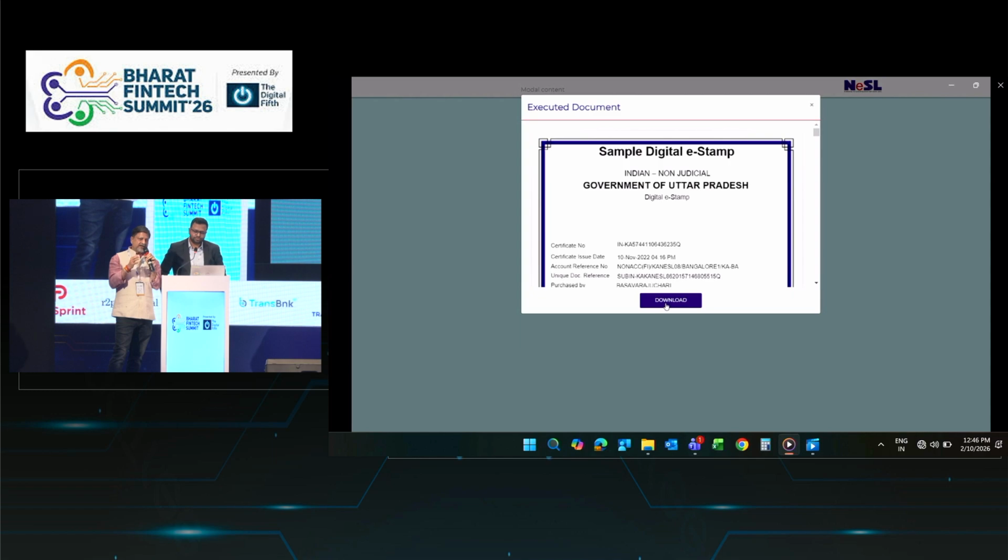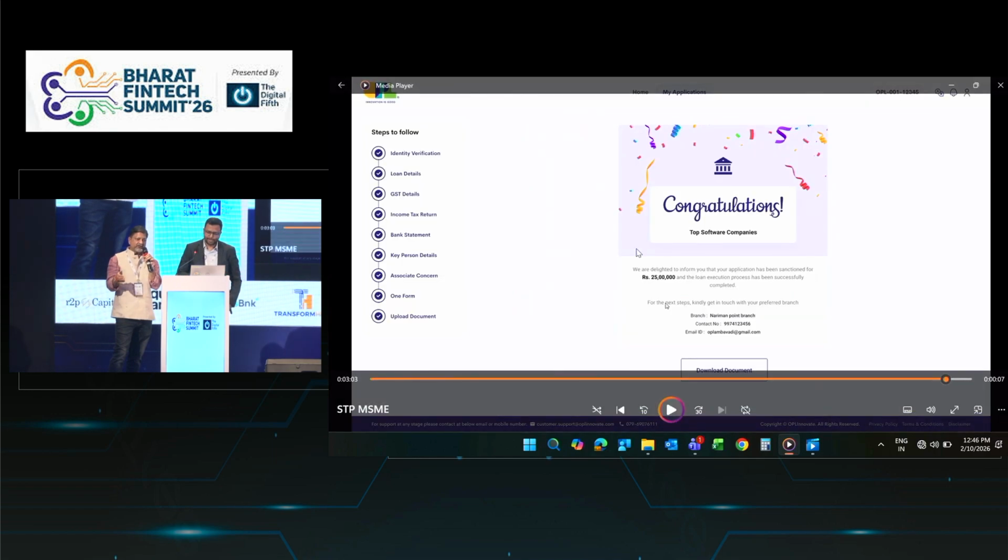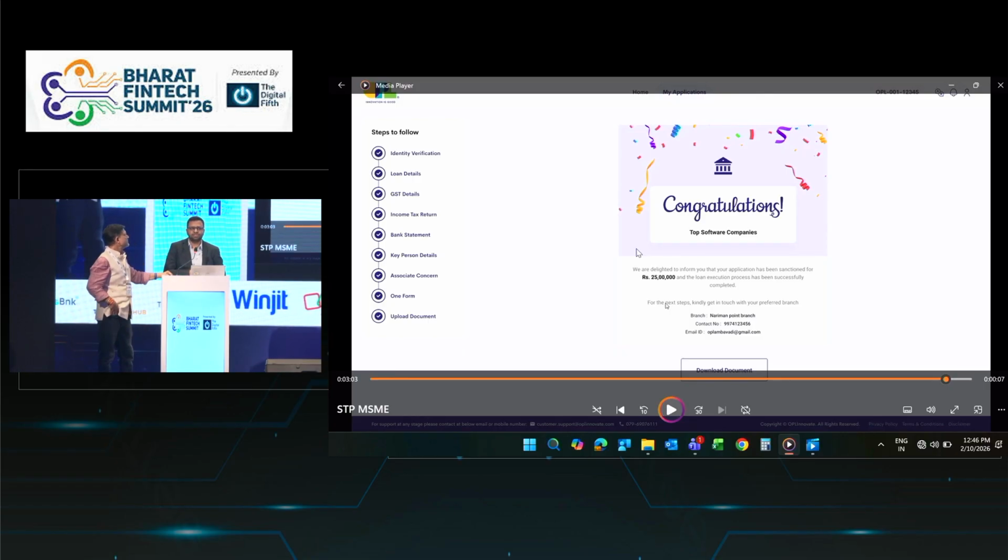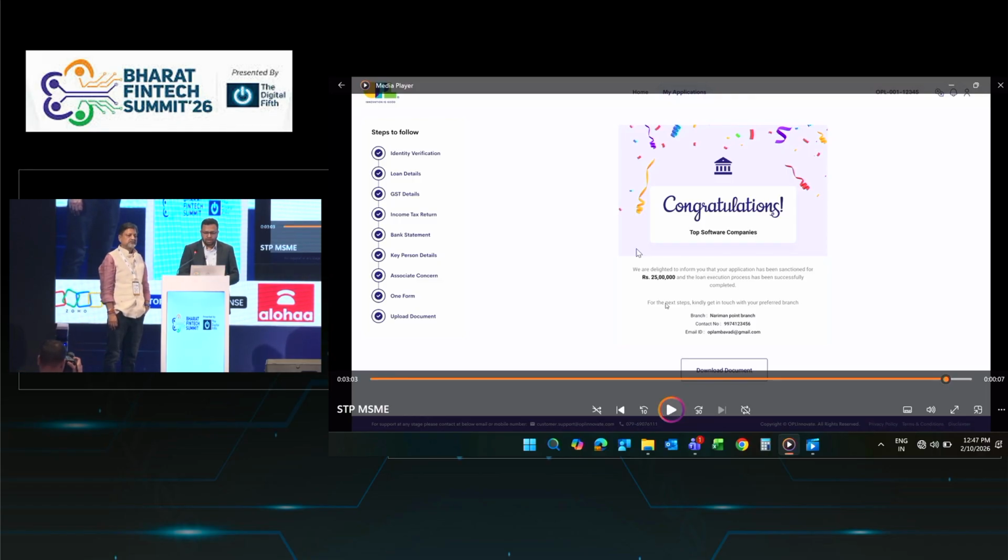Some of the banks ask us to drop the journey at the LOS level or their LMS level. Some banks say no, you do the entire STP journey. There the LOS will be ours. This is deeply connected with the bank's CBS system. As I mentioned, this system has been live for 5 years, and more than 25 proposals have already been processed. Once the digital stamping and signing has been done, your loan account will also get opened. It is connected with your CBS, and through an API the loan account will be opened. So this is an actual MSME use case journey.